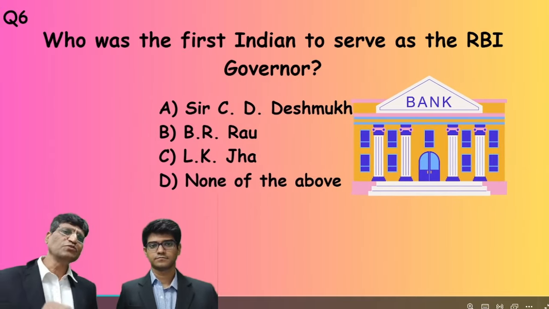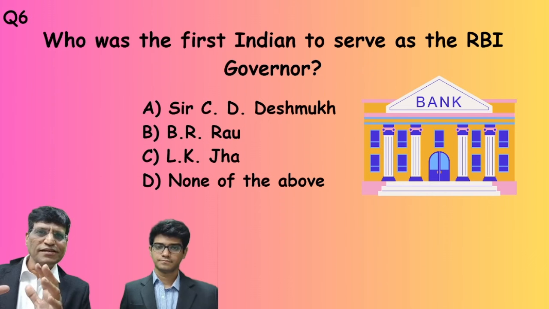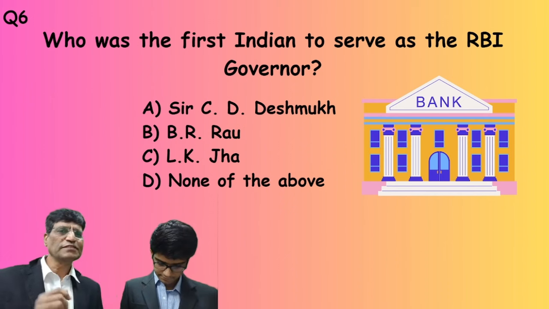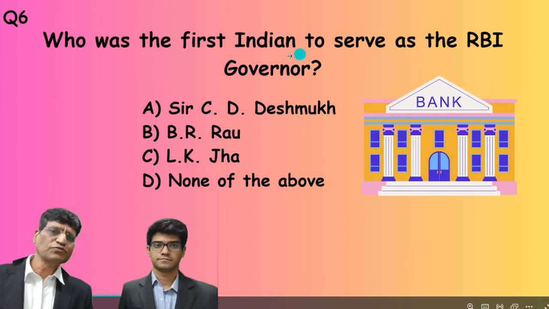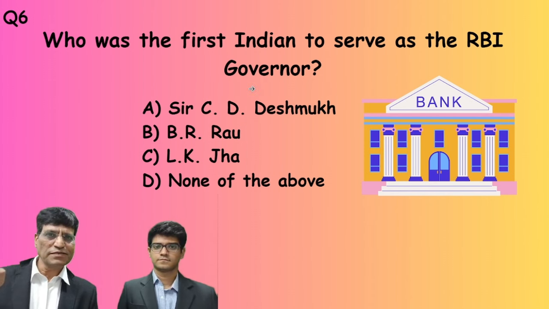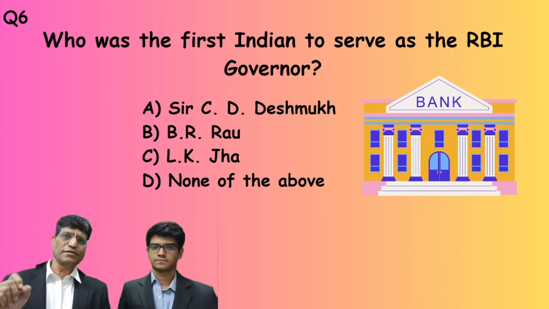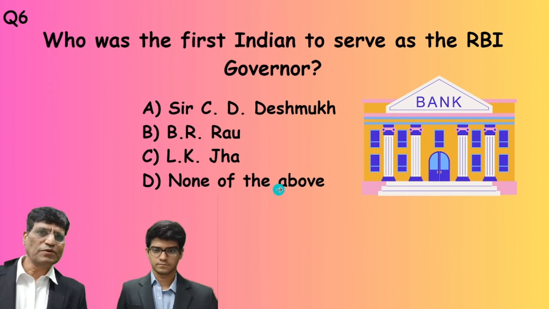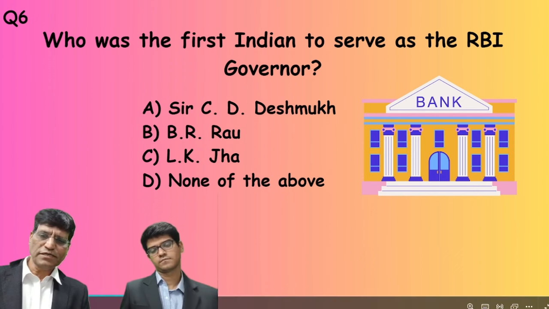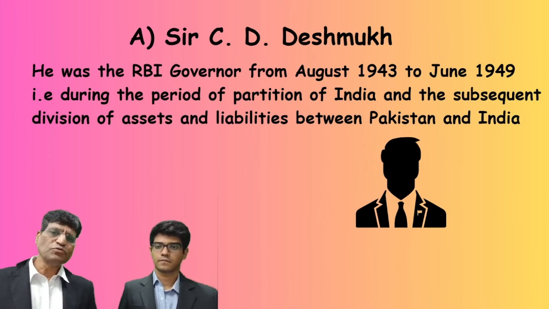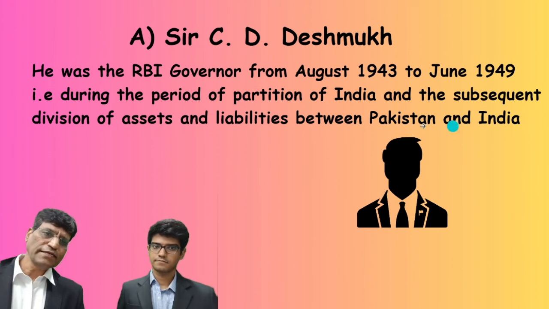Who was the first Indian to serve as the RBI governor? Now we saw the first governor of RBI, and now we are seeing the first Indian governor. First Indian, this is very important. You need to read this so that we can answer the question correctly. Sir C.D. Deshmukh, B.R. Rao, L.K. Jha, none of them. And the answer is Sir C.D. Deshmukh. Sir C.D. Deshmukh was the RBI governor from August 1943 to June 1949.